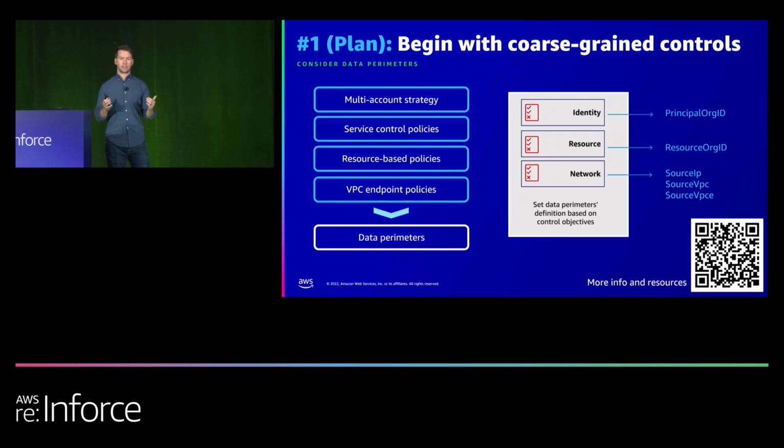And one broad-based control that you'll want to keep in mind, but not necessarily pursue directly right now, is the concept of a data perimeter. If you're not familiar, a data perimeter is just a set of preventative guardrails that ensure that only your trusted identities are accessing trusted resources from your expected networks. Now, to be clear, data perimeters is not a service or a feature. It's the culmination of a set of these features or capabilities on the left. So as you layer in these controls, they can add up to data perimeters protecting your data, right?